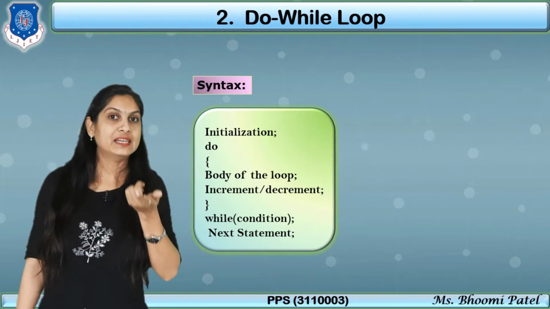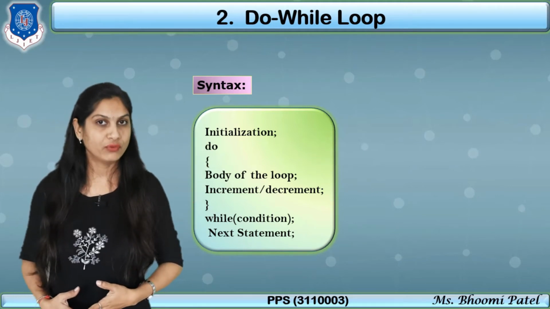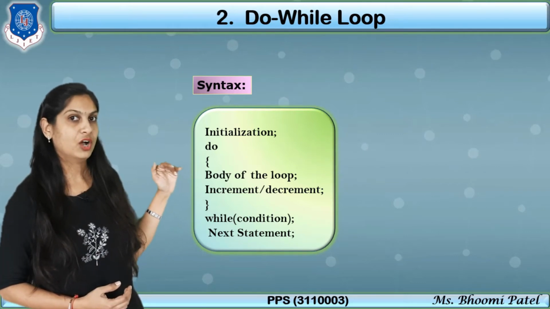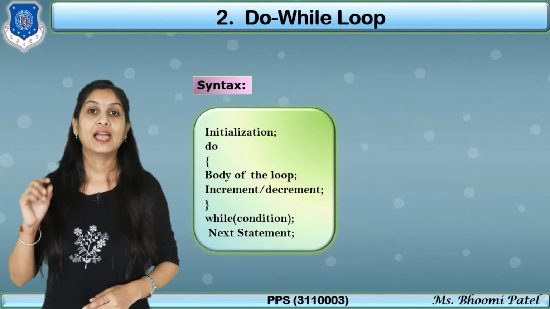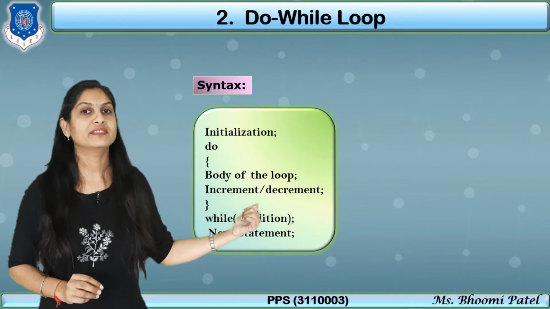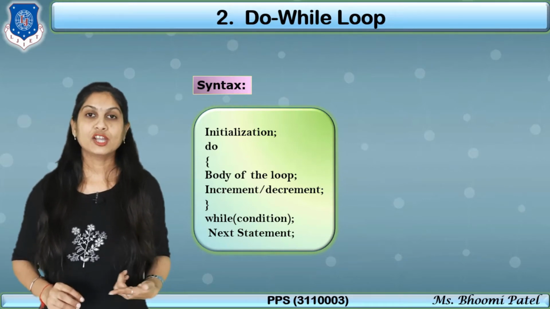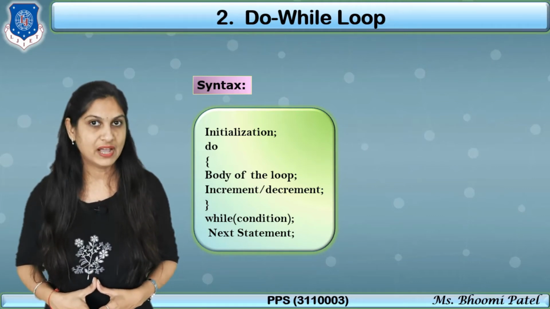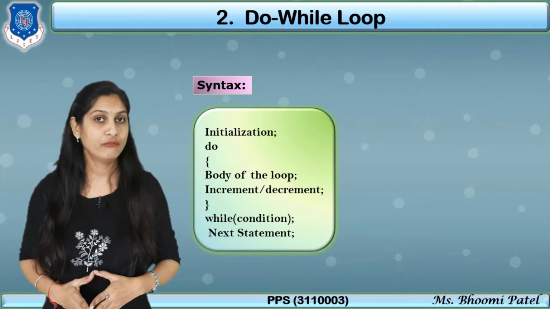So instead of while, now we have a keyword that is do, and inside curly brackets we have to write the body of the loop and then the increment and decrement operator. After the ending of do we have to put the while, and in the while we have to put the condition. Remember the most important thing: we have to put a semicolon at the end when you are using do while. But if you print the logic using while, there is no semicolon at the end of while. So here you have to compulsorily put the semicolon at the end of while.